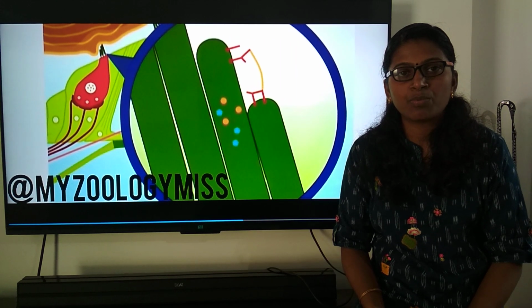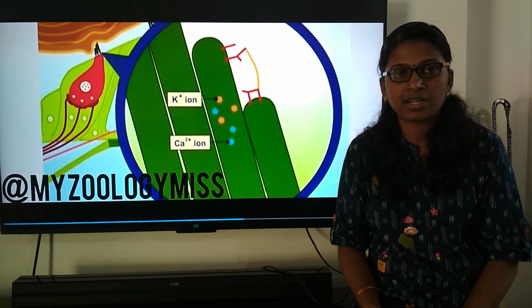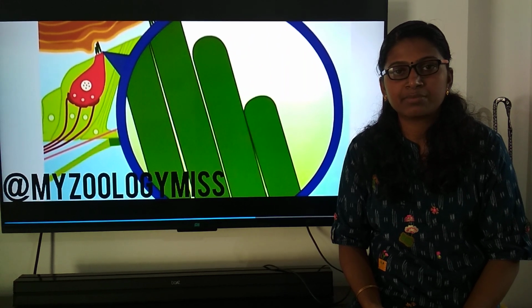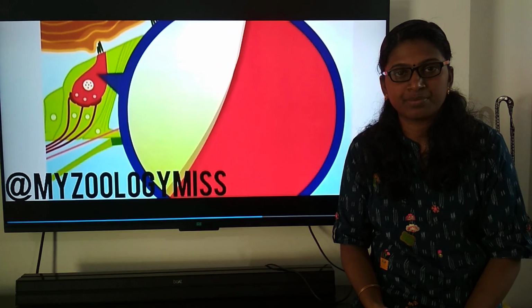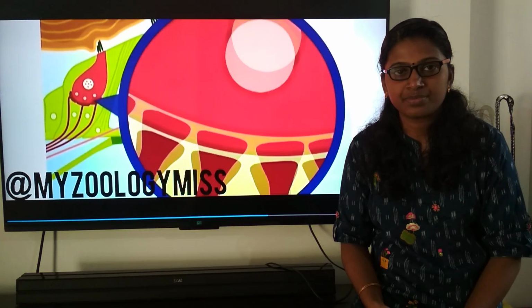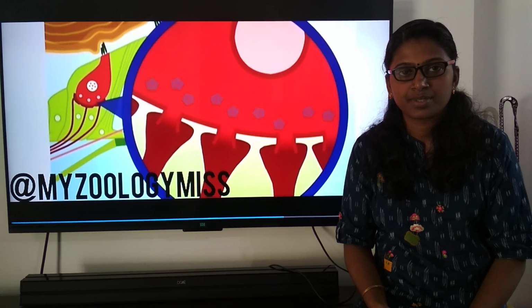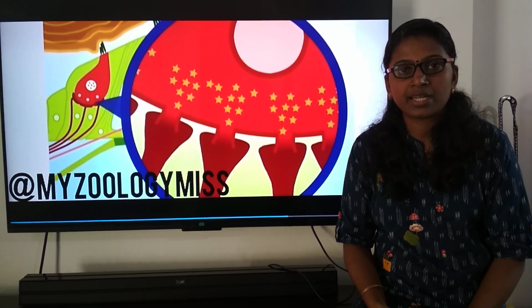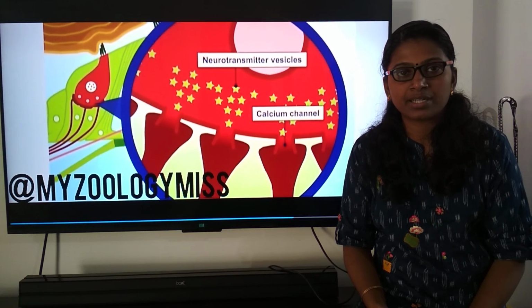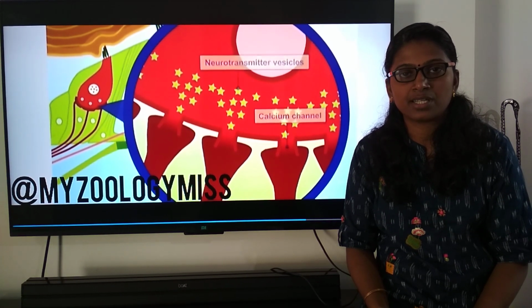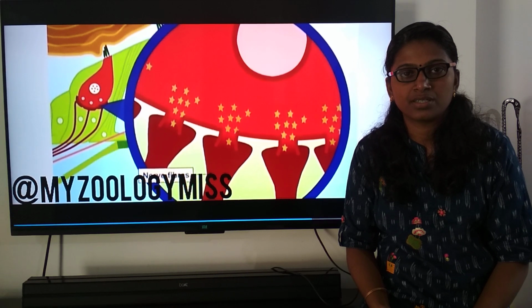The increase in positive ions inside the hair cell triggers a receptor potential, which allows calcium channels in the membrane to open. The opening of the calcium channels triggers the entry of calcium ions into the hair cell, which in turn triggers the release of neurotransmitters.